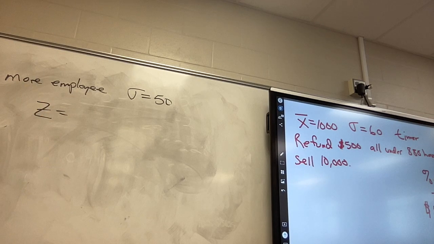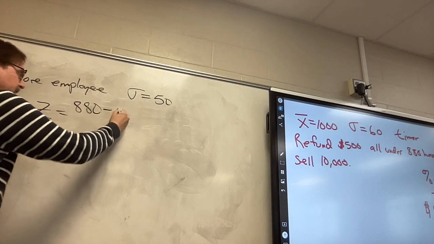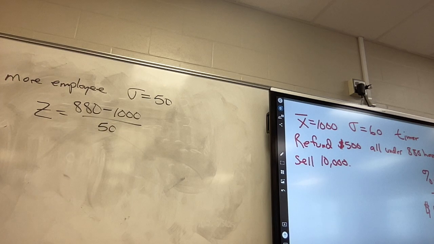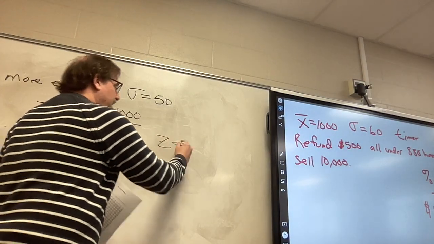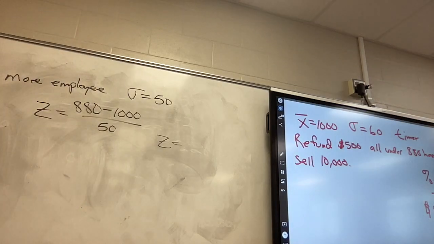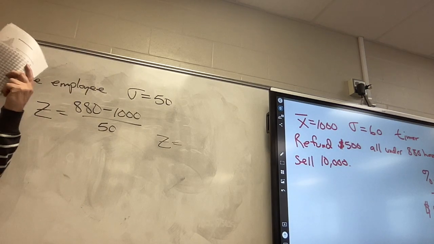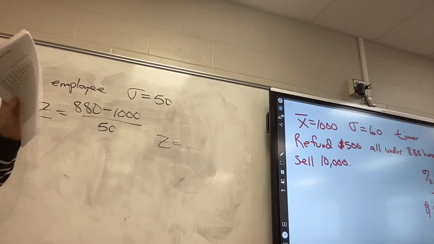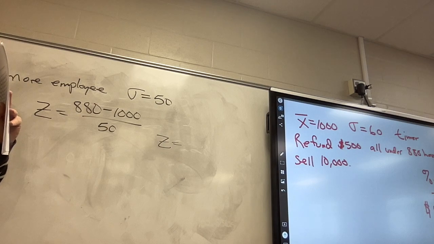What is our important number to the company? 880, because anything below 880 they have to pay a refund. All that has changed is now we're doing a Z-score of 50. Would you please take 880 minus 1,000 divided by 50? Shout, because I don't have a calculator. And can we go to the nearest hundredths on this chart? Negative 2.4.